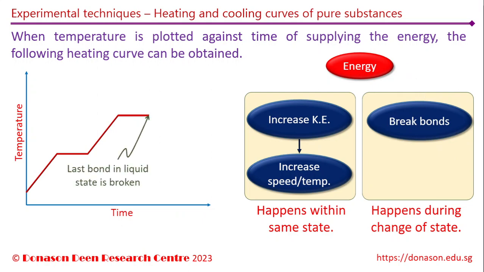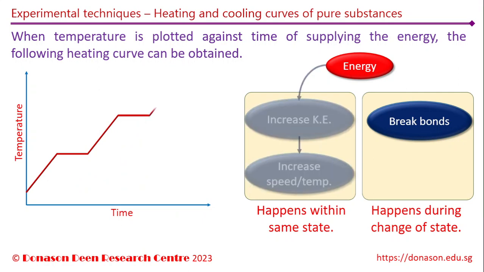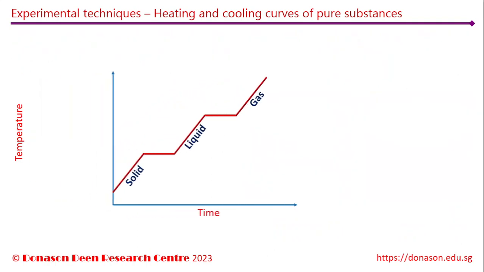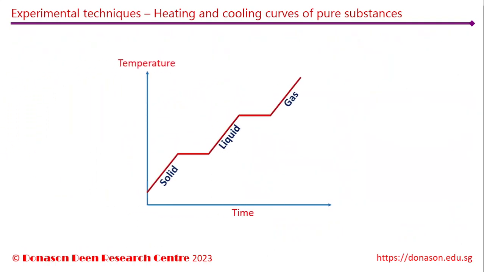When the last bond in liquid state is broken, all the particles have complete freedom of movement, and hence the kinetic energy can increase once again infinitely. The first part of the curve represents the substance in solid state. The second part represents the liquid state, and the uppermost part of the curve represents the substance in gaseous state. This is how a typical heating curve of a pure substance looks.